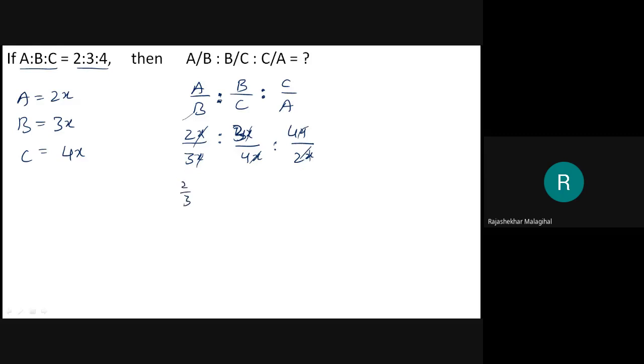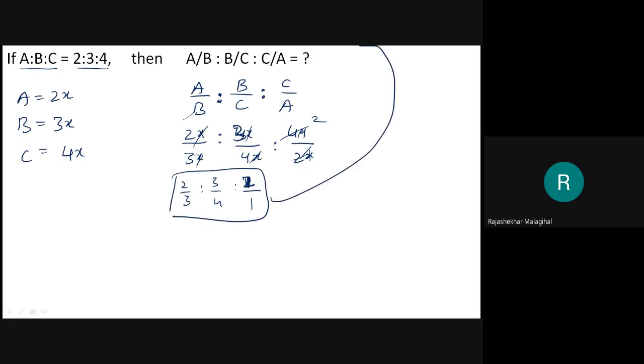Then this is 2 by 3, 3 by 4, and 4 by 2, which I will write as 2 by 1, because 2 ones are 2, 2 twos are 4. Now this might be the answer because they are asking A by B, B by C, C by A, and I got it.